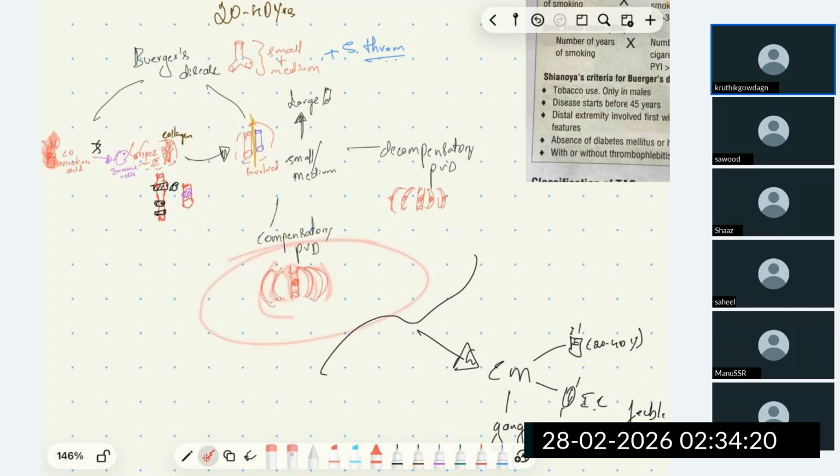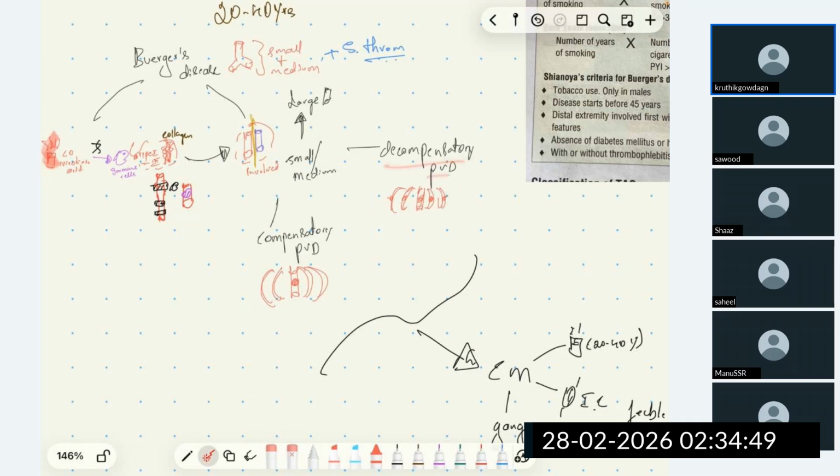But if the patient continues to smoke and the inflammation continues, these collaterals will also be involved. If only the medium and small vessels are involved and collaterals are not involved, it's called compensatory PVD, that is peripheral vascular disease. If along with small and medium vessels, the collaterals are also involved, it's called decompensatory PVD.